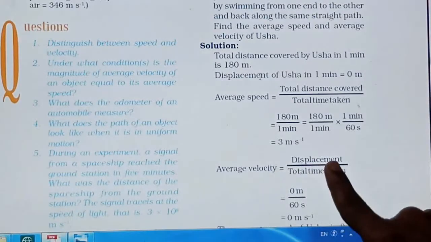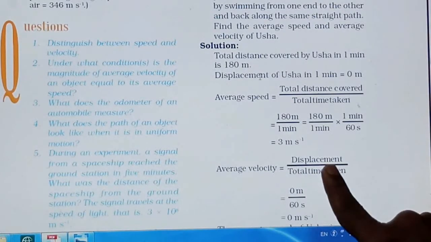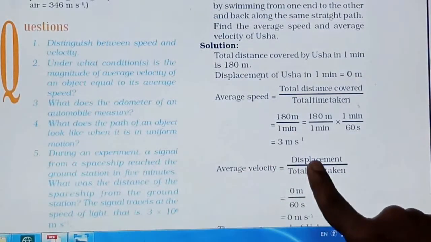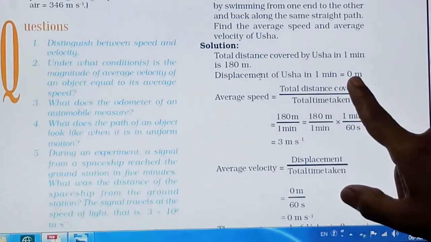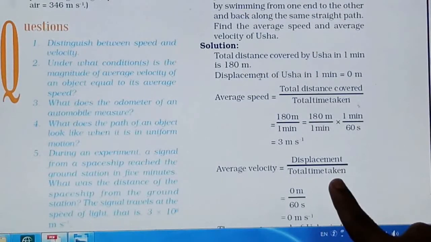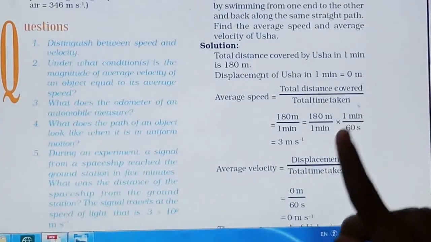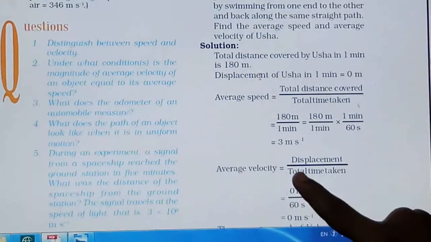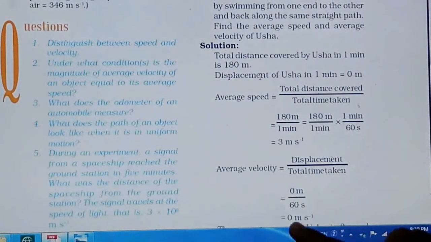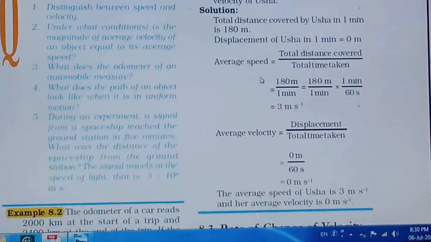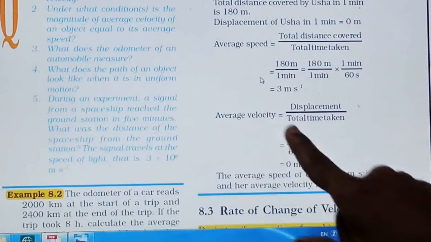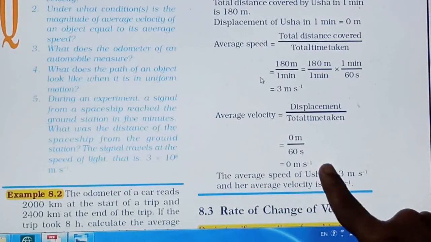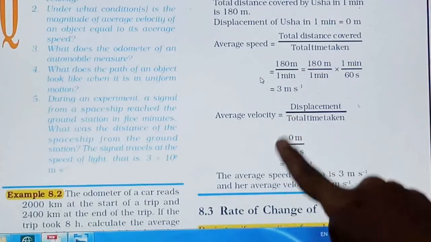So here we will write the formula for displacement. Displacement upon time taken, right? So here displacement, as we have calculated, is 0 meter and time taken is 60 seconds, that is 1 minute, right? Any time 0 is divided by any value, the answer will be 0. So definitely the average velocity, 0 upon 60, is equal to 0 meter per second, right? So we got our second answer also.